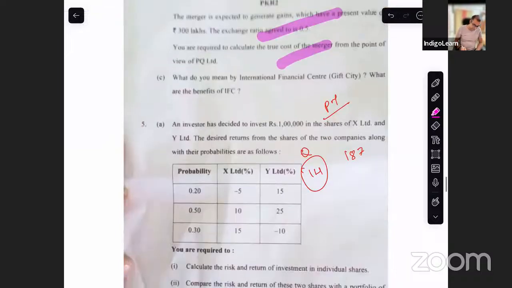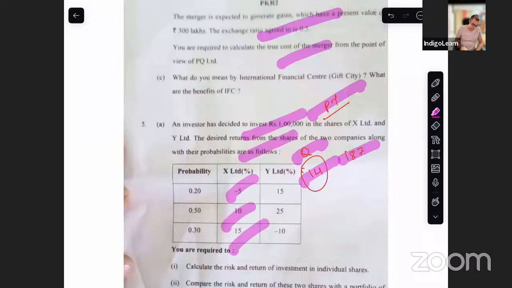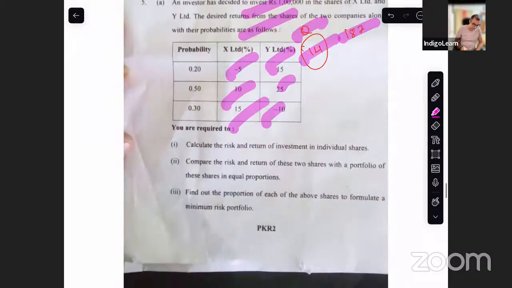Then after that, you have another question which is on portfolio management. In portfolio management, this is question number 14, page number 187. The investor has decided to invest some money, and the desired returns of the companies along with the probabilities are as follows. So you've been given the returns and their probabilities. You are required to calculate risk and return of investment in individual shares, compare the risk and return of these two shares with a portfolio of these shares in equal proportion, and find out the proportion of each of the shares to formulate a minimum risk portfolio.